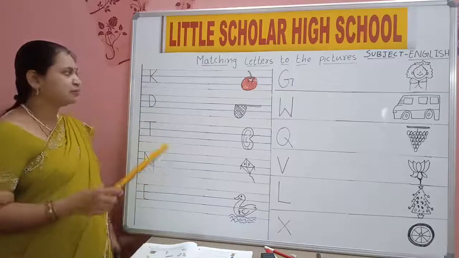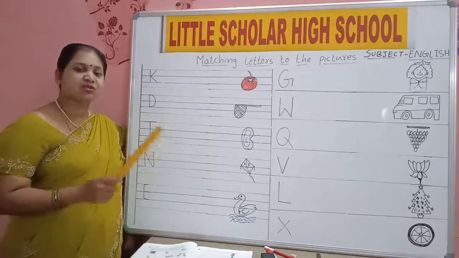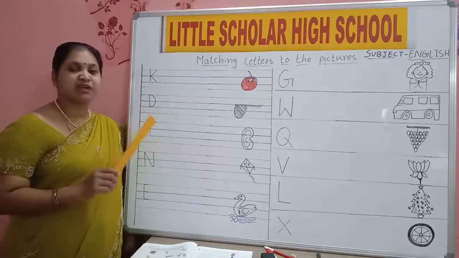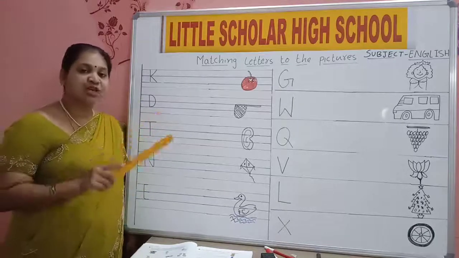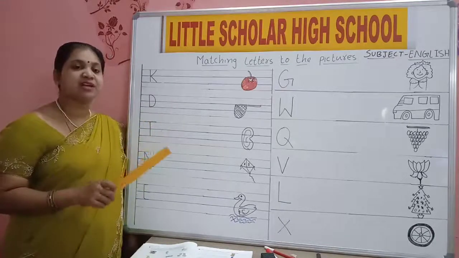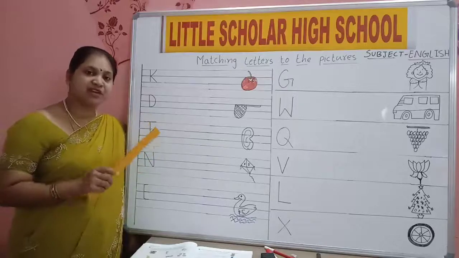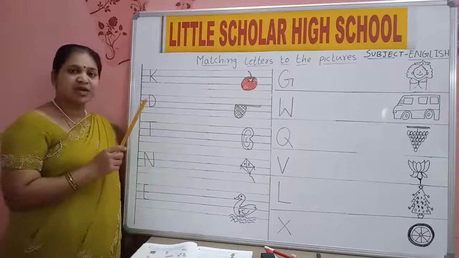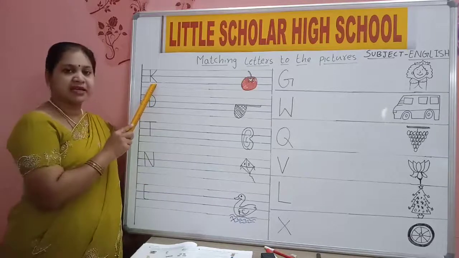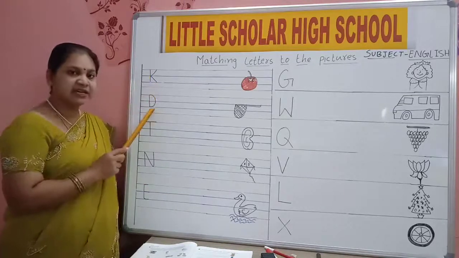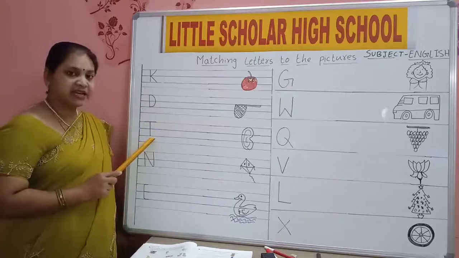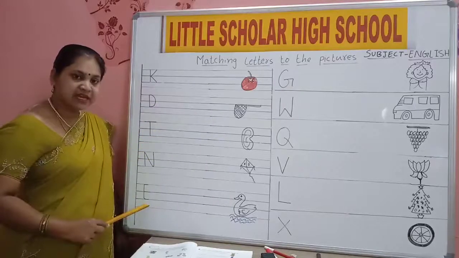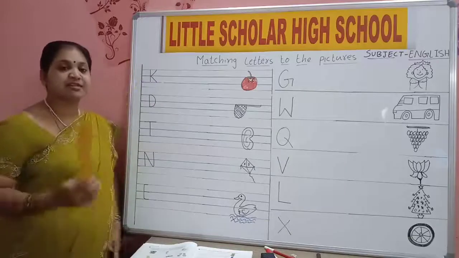Yes, good children. Those who are not able to recognize, after completing the class, you open your classwork where you wrote A to Z. You keep your finger and read A to Z. Now read along with me. K. D. T. N. E. All these are capital letters, big letters.